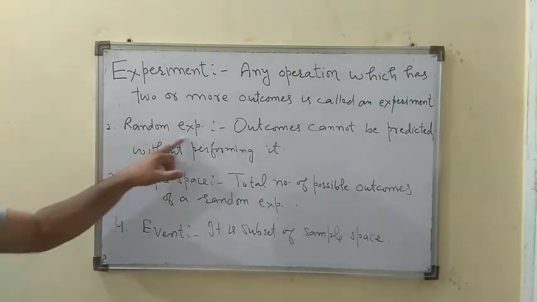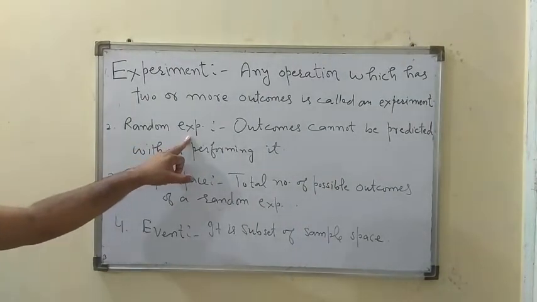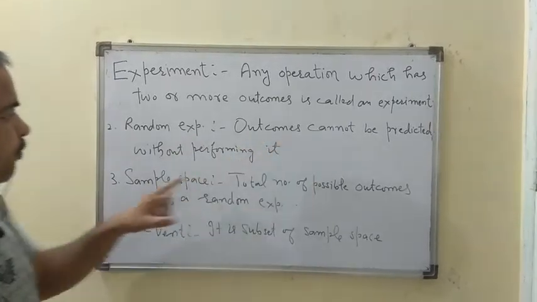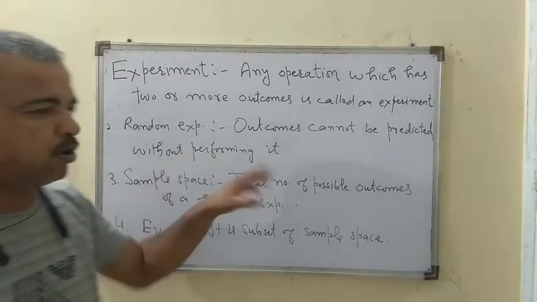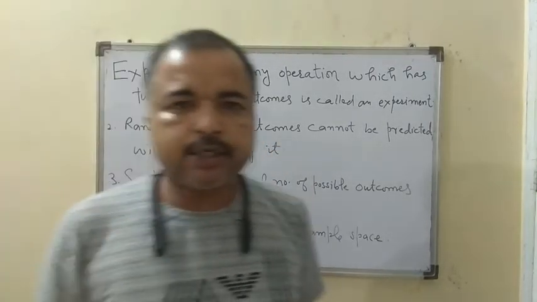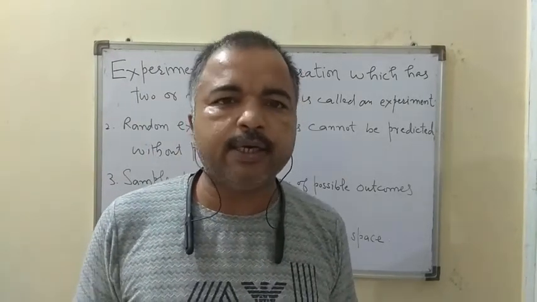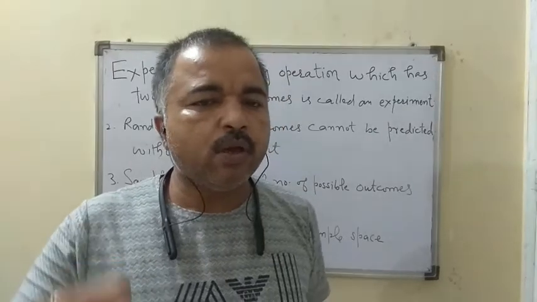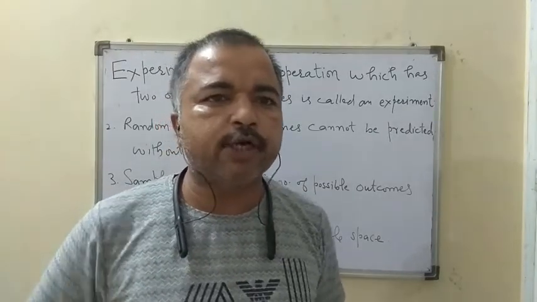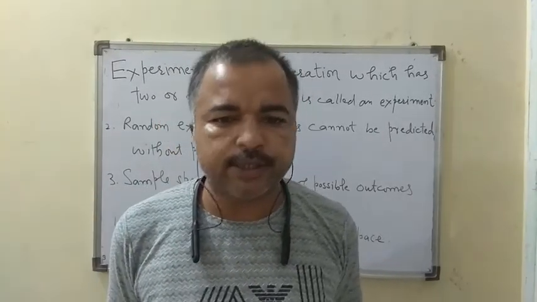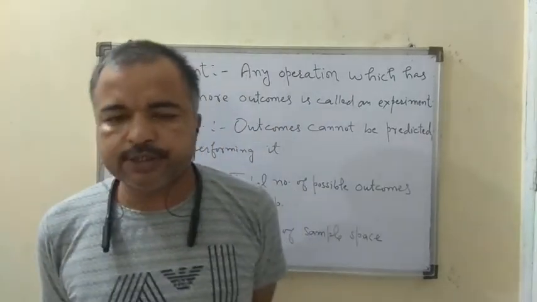Then a random experiment. A random experiment is one in which outcomes cannot be predicted without performing it. If we do not toss the coin, we cannot say that head came or tail came. So we have to perform that particular experiment, only then we can say what the outcome is.